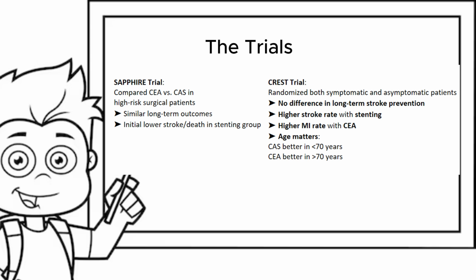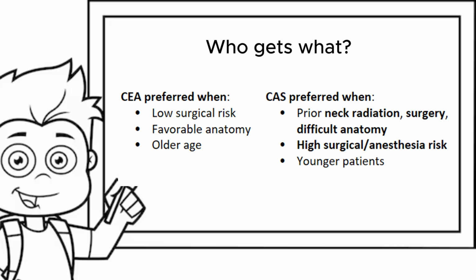Now, the CREST trial, on the other hand, randomized both symptomatic and asymptomatic patients. They saw no difference in long-term stroke prevention and higher stroke rates with those who had stenting, higher MI rates in those who had CEA, and it was shown that age matters. Carotid artery stenting is better in patients less than 70 years, and CEA is better in patients more than 70 years. Who gets what? CEA is preferred when you have low surgical risks, favorable anatomy, and older age group. And CAS is preferred when you have prior neck radiation, surgery, and difficult anatomy.